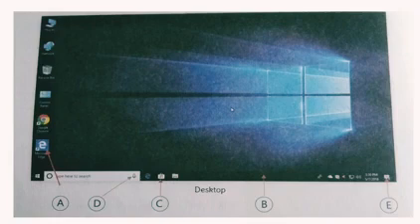B is the taskbar. The taskbar is located at the bottom of the desktop, students. You can see in this picture. The start button, volume control, clock, calendar, and active applications are displayed on the taskbar. To lock the taskbar, right click on the taskbar and click on Lock the taskbar.